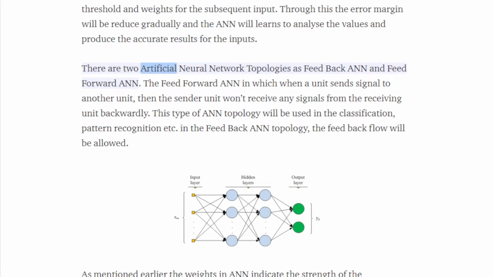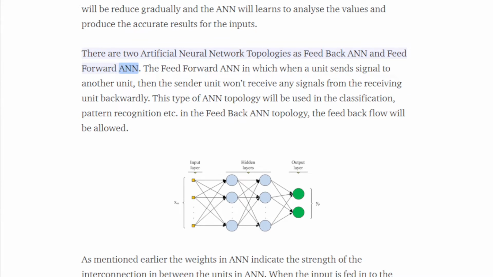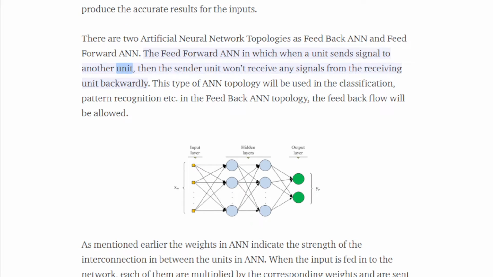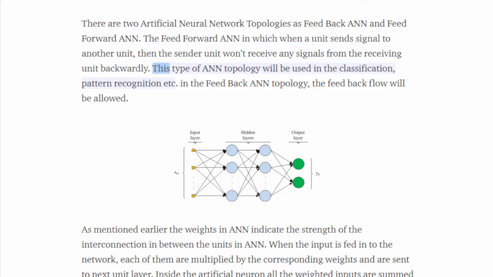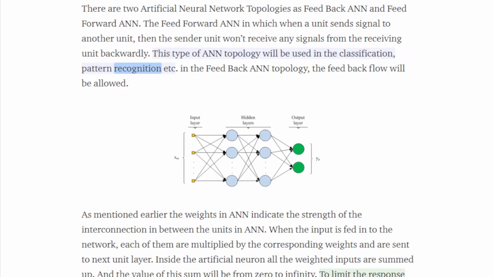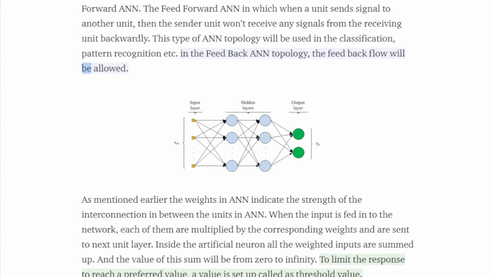There are two artificial neural network topologies: feedback ANN and feed-forward ANN. In the feed-forward ANN, when a unit sends a signal to another unit, the sender unit won't receive any signals backward from the receiving unit. This type of ANN topology is used in classification, pattern recognition, etc. In the feedback ANN topology, the feedback flow is allowed.